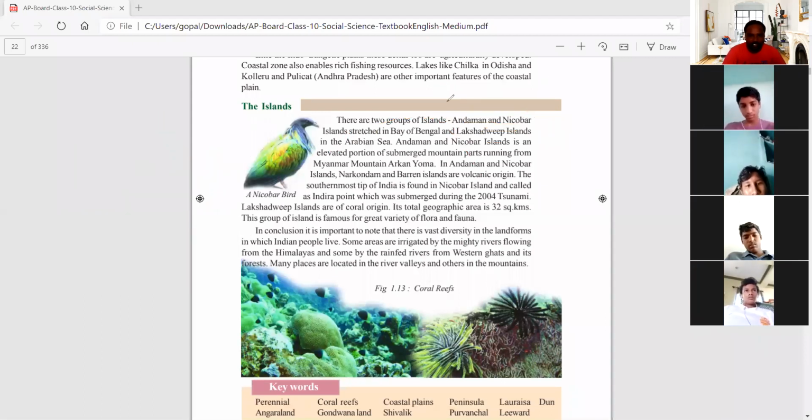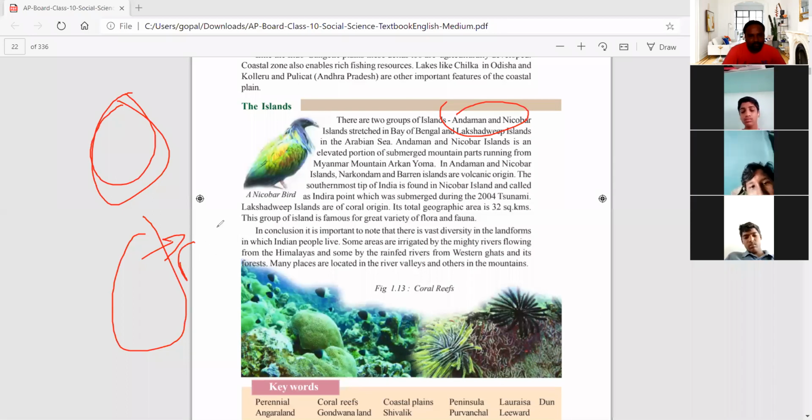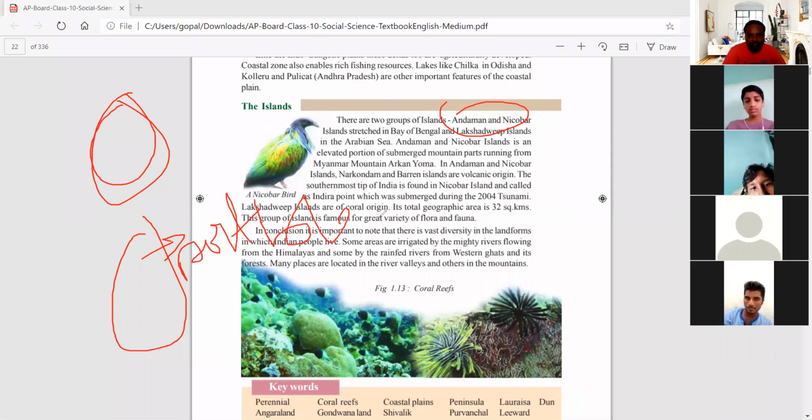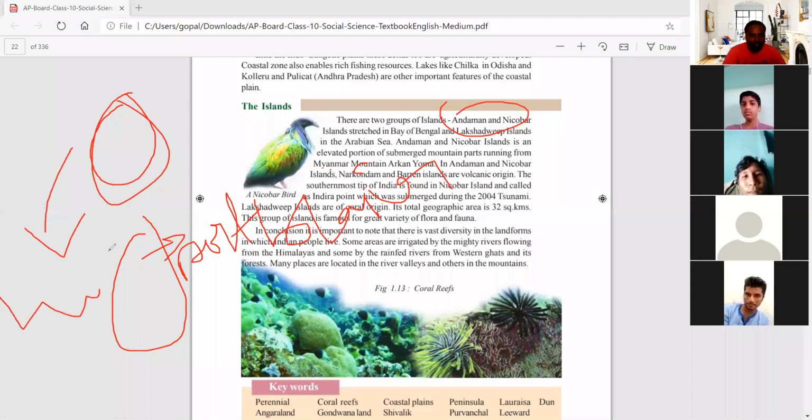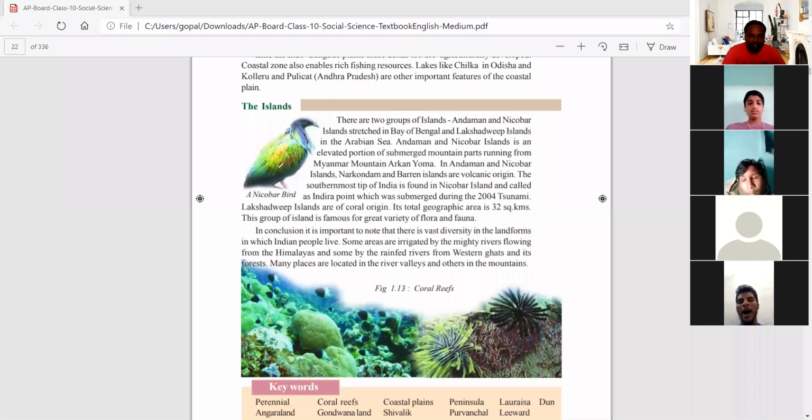Next, the Andaman and Nicobar Islands. There are two island groups: one is the Andaman Islands, and the next one is the Nicobar Islands. What is the capital city of the Andaman and Nicobar Islands? It is Port Blair, which is controlled by India. Next, Lakshadweep. What is the capital of Lakshadweep? It is Kavaratti. Sometimes they may ask this in the public exams, so just remember this. Kavaratti.